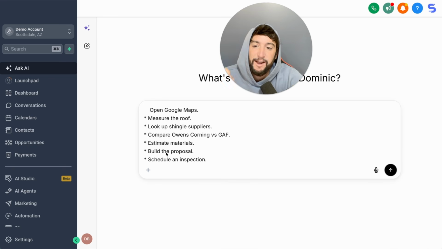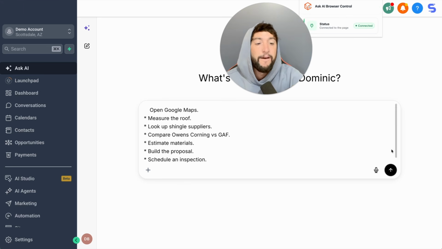I just pasted this right here. I said, open Google Maps, measure the roof, because this is a roofing company. Look up shingle suppliers, compare Owens Corning versus GAF, estimate materials, build a proposal, and schedule an estimate. Boom, all something that somebody would have to do in the roofing industry. Let's see if the browser control feature right here inside of GHL can do it for us.